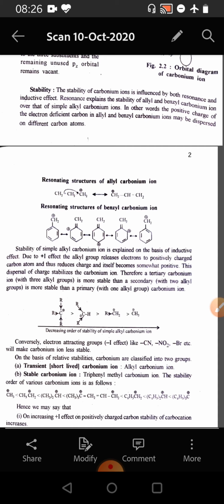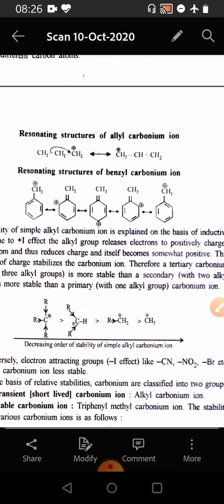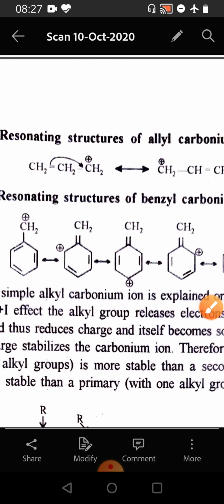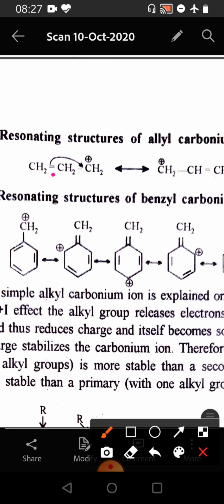Resonance explains the stability of allyl and benzyl carbonium ion over that of simple alkyl carbonium ion. In other words, the positive charge of the electron deficient carbon in allyl and benzyl carbonium ion is dispersed on different carbon atoms. For example, in allyl carbonium ion, the electron pair of the double bond migrates to another position, thus shifting the positive charge on another carbon atom, giving rise to resonating structures.